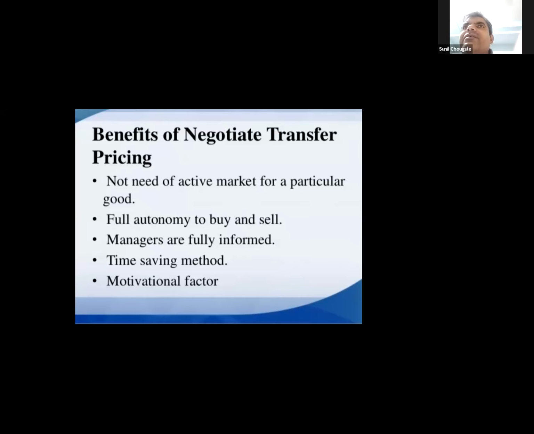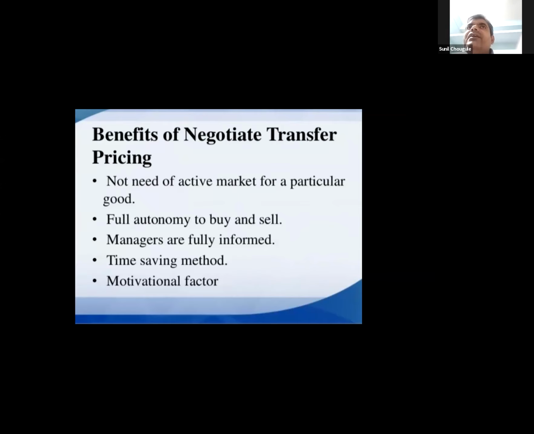One department or one parent company, when it sells to a subsidiary, they are preferably using negotiated transfer pricing, full autonomy to buy and sell. One department has full autonomy to buy a particular product, and the same department also has full autonomy to sell it.